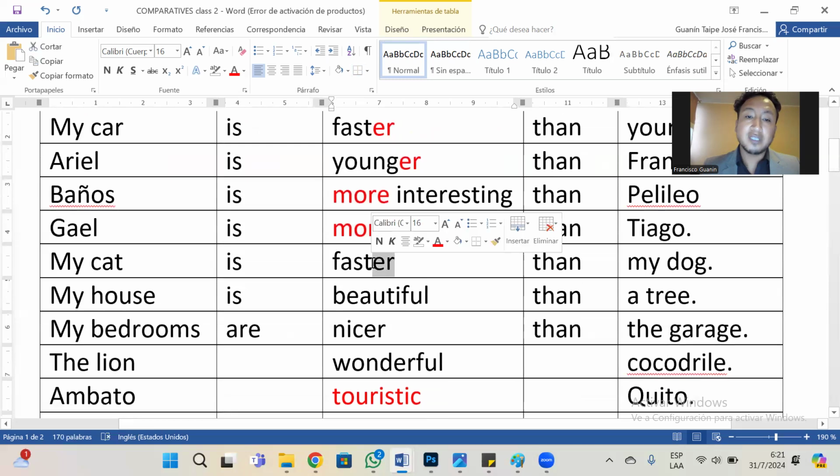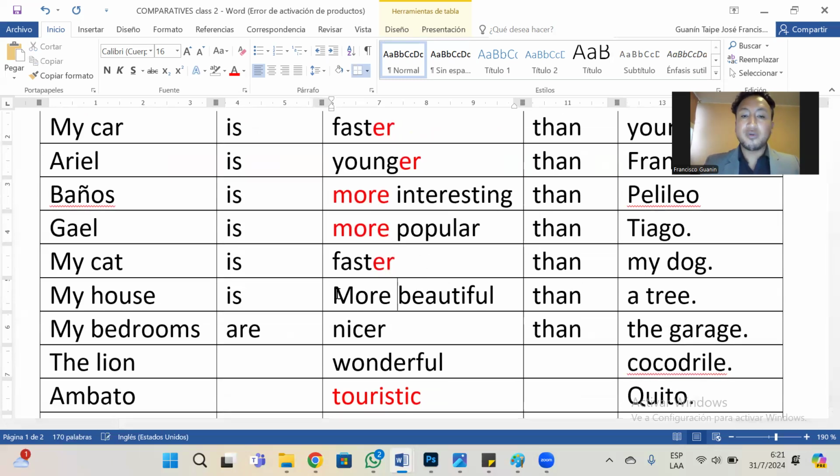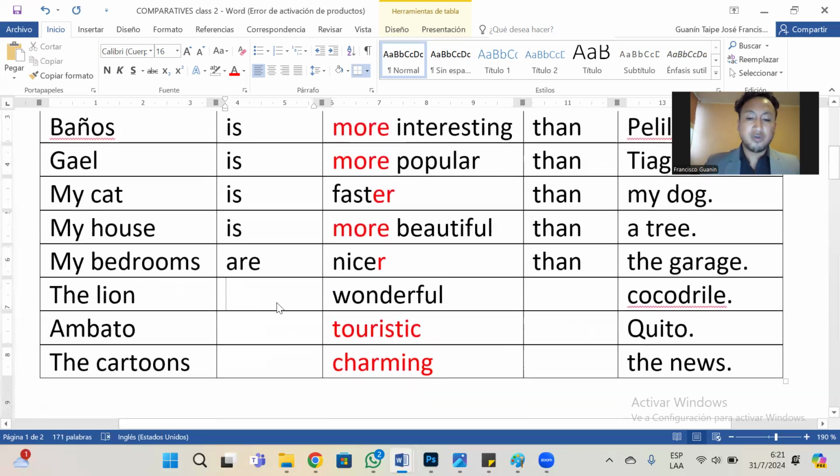Be a short adjective, er; beautiful, more beautiful. Nice, just the er. Wonderful, the lion is wonderful. Three syllables, more wonderful. That's perfect.